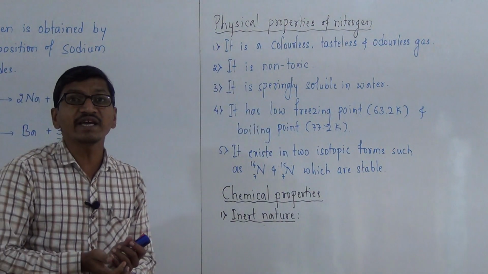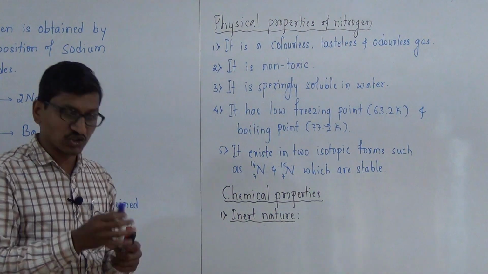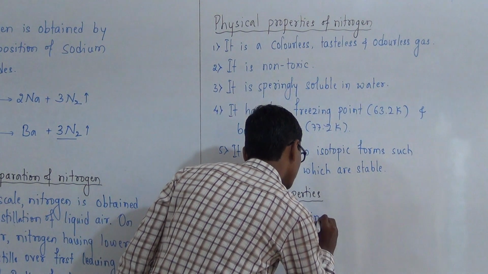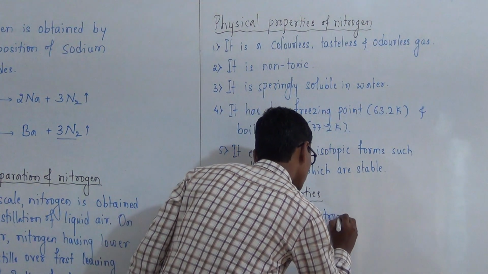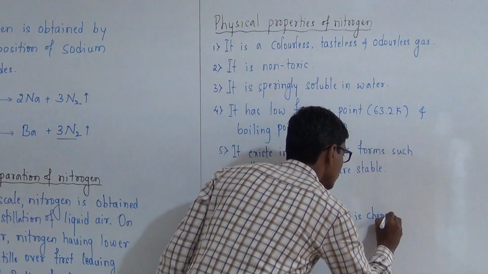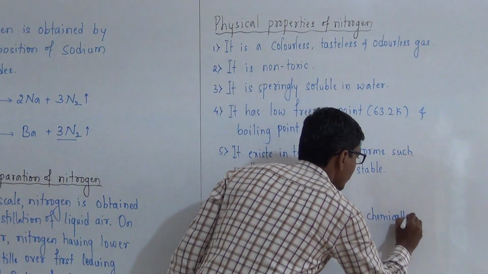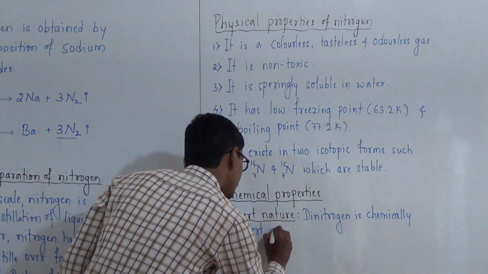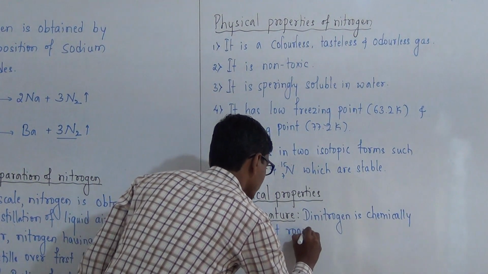Dinitrogen is chemically inert at room temperature.